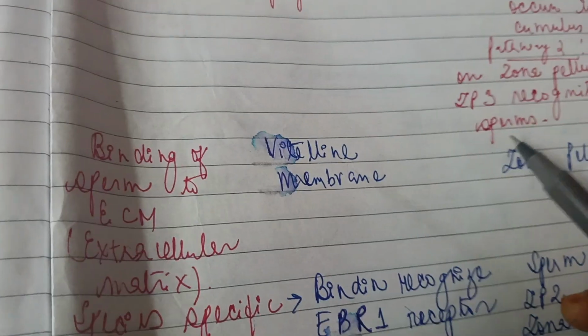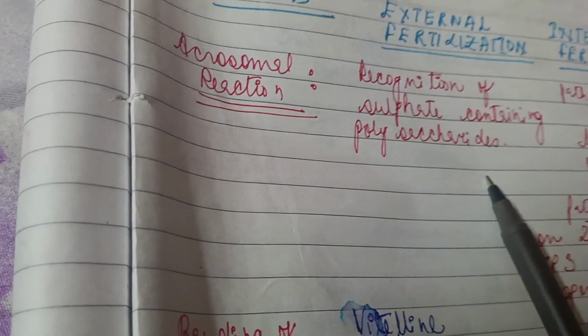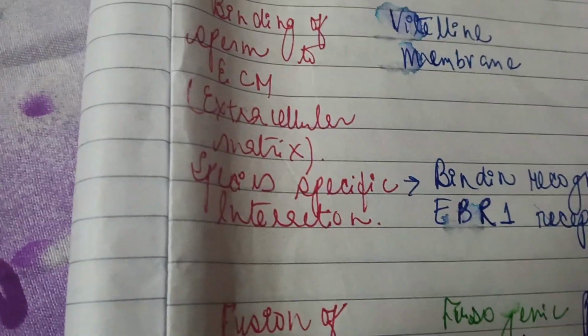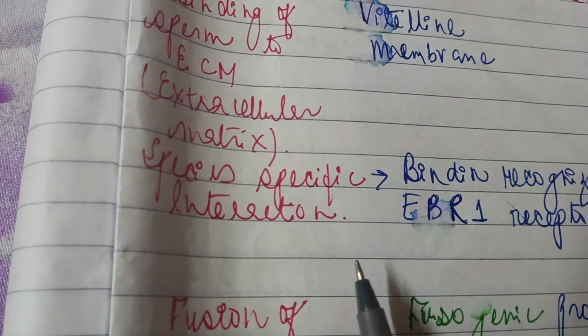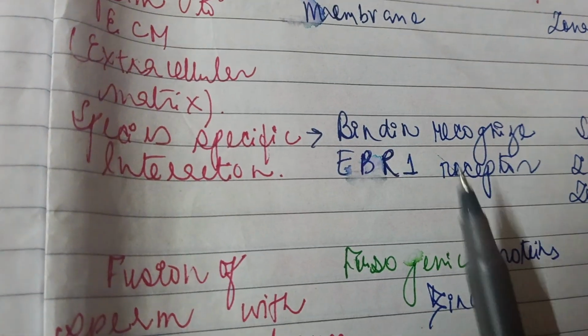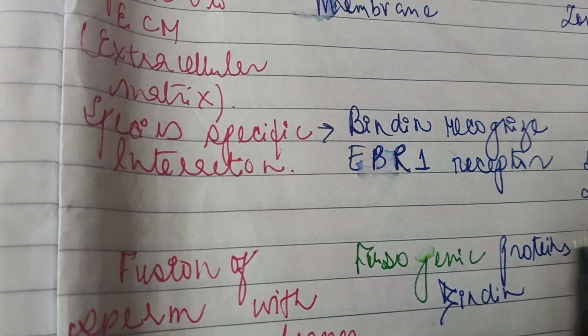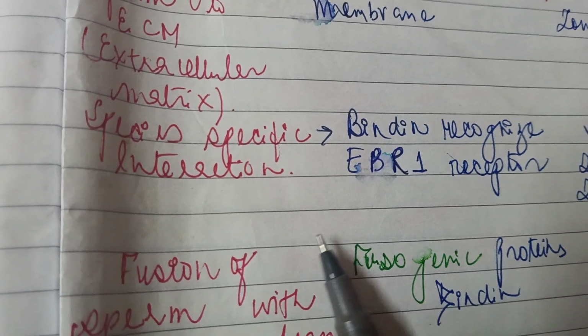First, recognition of sulfate containing polysaccharide occurs, and then the binding of sperm occurs to the vitelline membrane, and then we have species specific interaction in external fertilization.